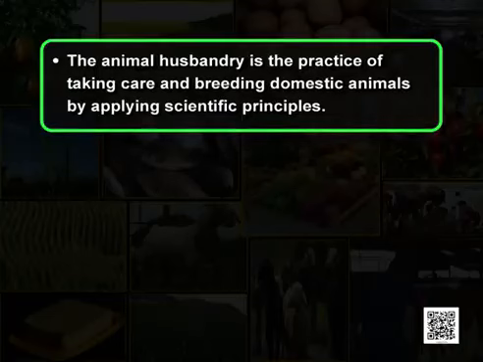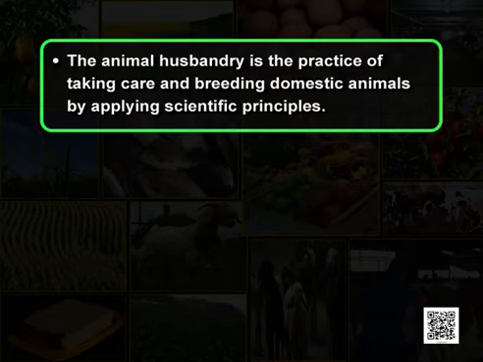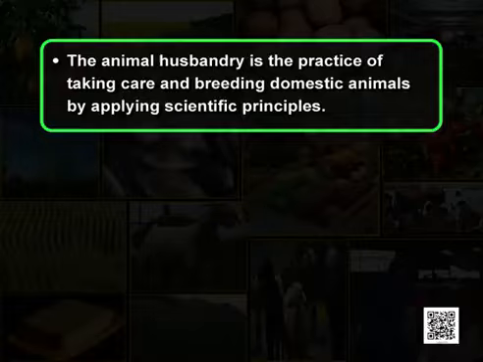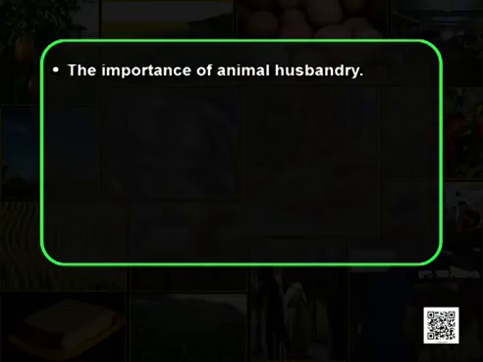Now, let us recall what we have learned today. We have learned that animal husbandry is the practice of taking care of and breeding domestic animals by applying scientific principles. We now also know the importance of animal husbandry.